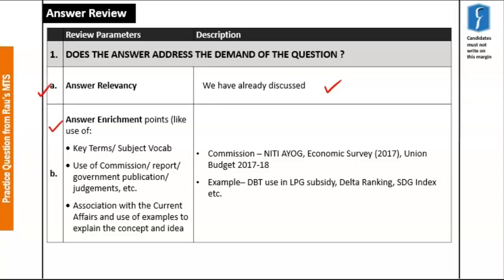In our answer we had tried to include a lot of reports from Niti Aayog, from Economic Survey, and we had even quoted Union Budget of 2017-18. Further, we had also made use of a lot of examples. We had made use of LPG subsidy, Delta ranking, and SDG index also. And hence, we had made a lot of answer enrichment points in the sample answer.